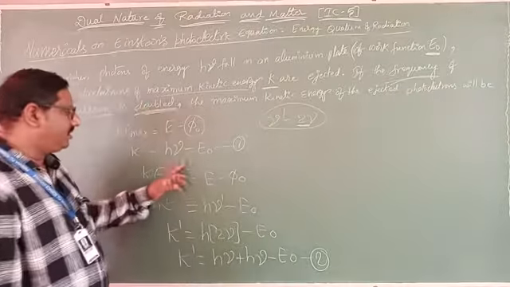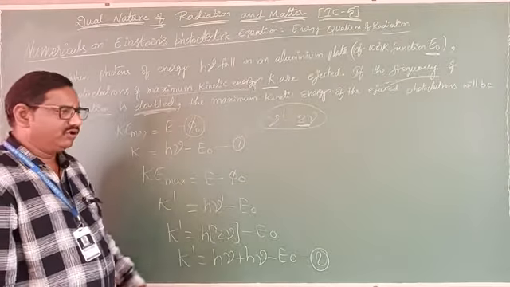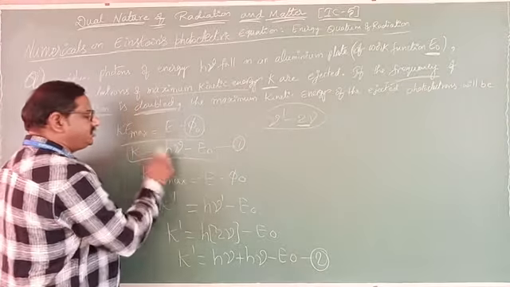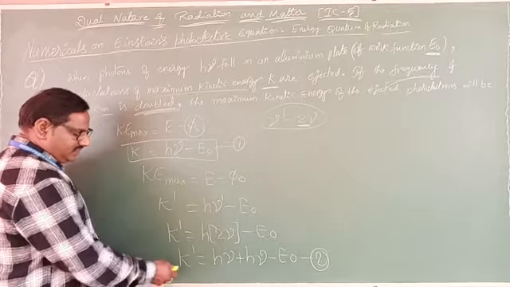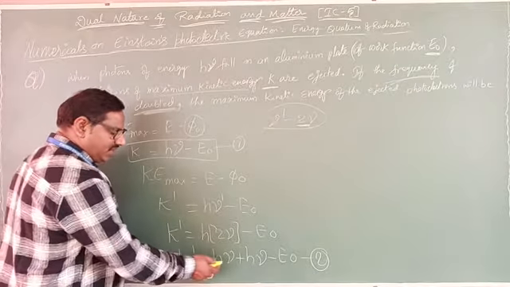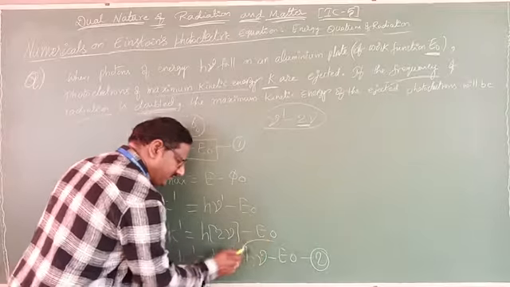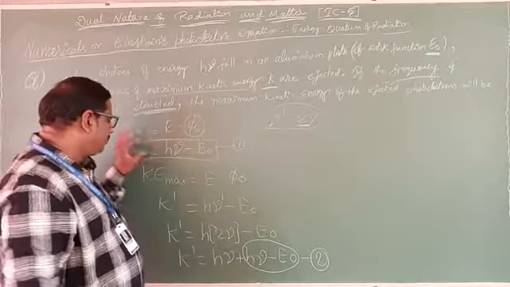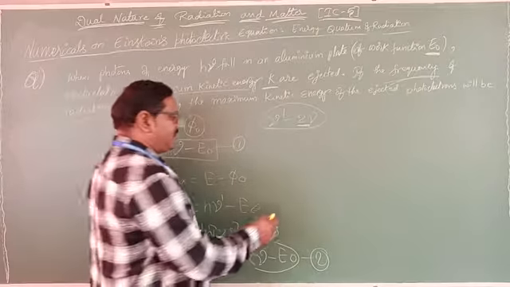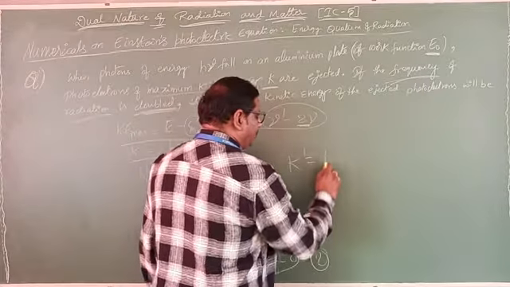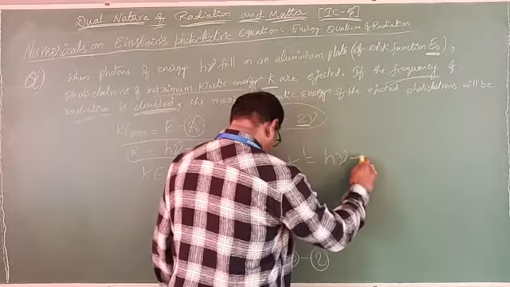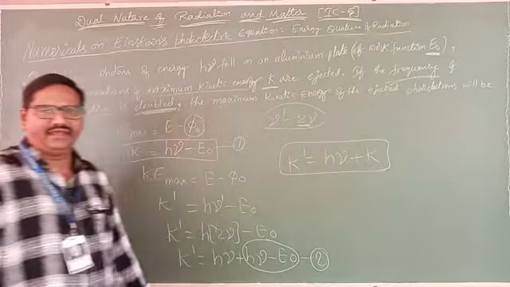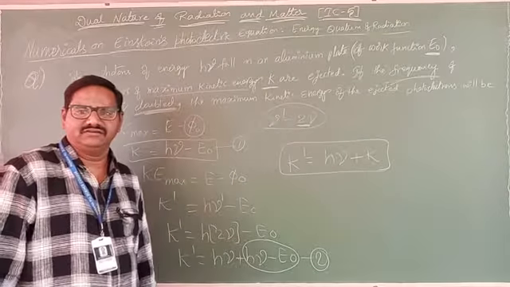Now if you observe equations 1 and 2, what can you write? In equation 1, K is nothing but h nu minus E naught. In equation 2, K dash equals h nu plus h nu minus E naught. Instead of h nu minus E naught you can write K. Say yes or no? Then K dash equals h nu plus K. This is the answer for that.